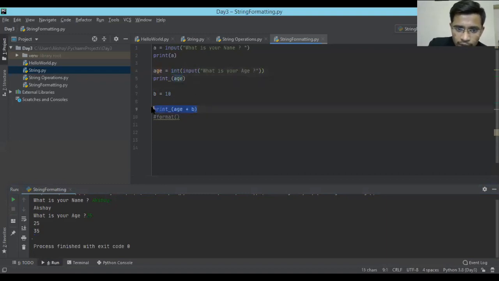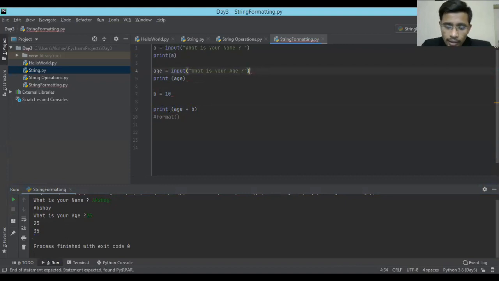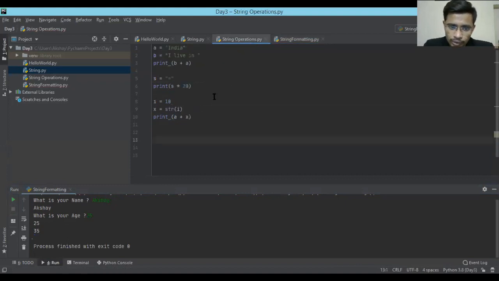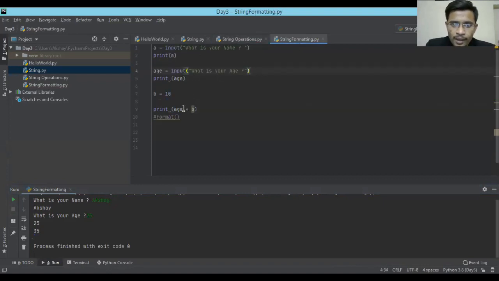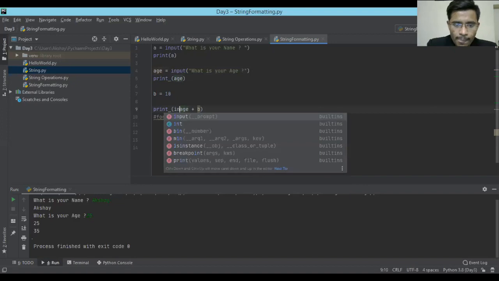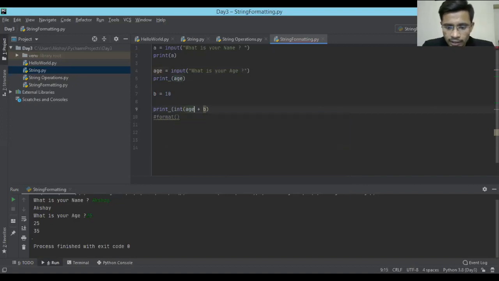So that's what we did. We converted this to an integer, or you can directly add the integer over here, and this will also work. This is basically just typecasting we are doing. Last time we saw how to convert an integer into a string. This time we saw how to convert a string into an integer. This is just typecasting, and it will work whether you give it over here or over here. It is one and the same.